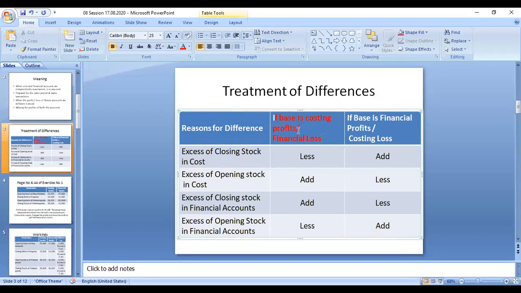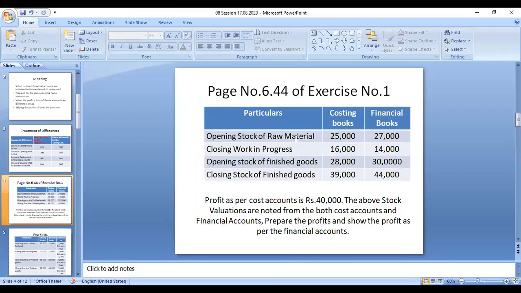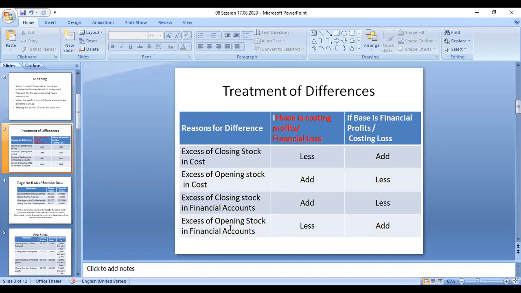From the cost accounting profits, the first point: there is a difference between 25,000 and 27,000, which is 2,000. There is an excess of 2,000, an excess amount in the financial accounts. So if you are taking up the cost accounting profit, it is an excess of opening stock in financial accounts. This is the first case. If it is an excess of opening stock in financial account, that amount should be deducted from the cost accounting profit.